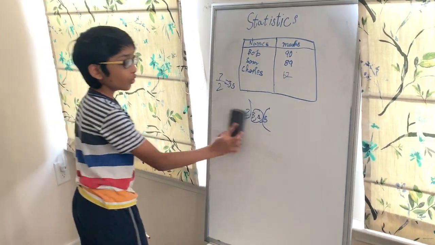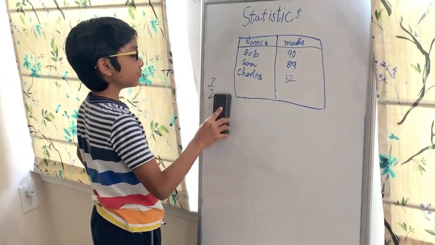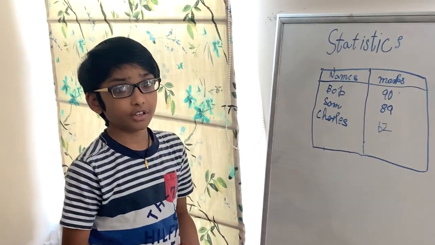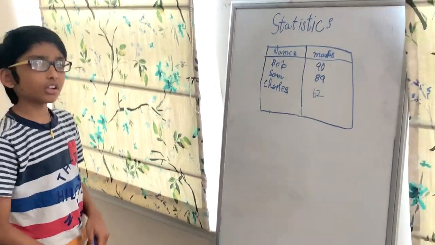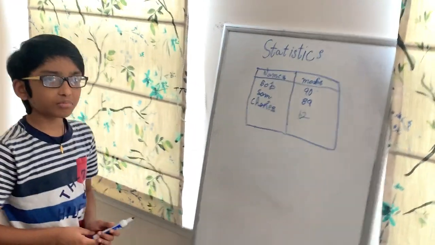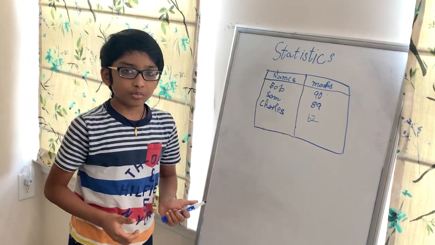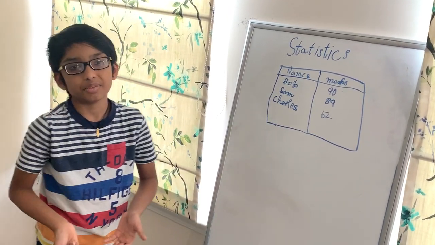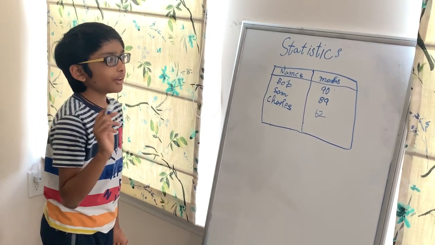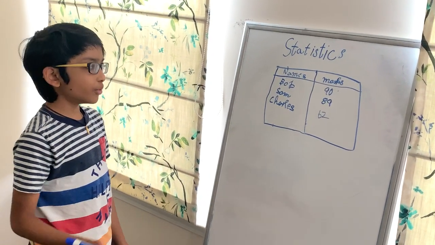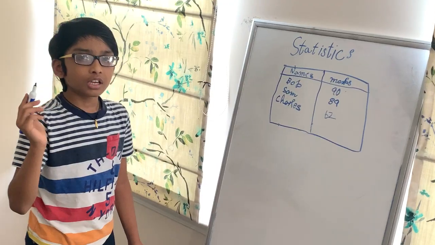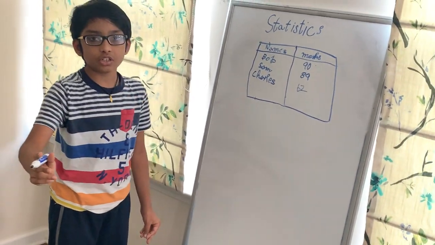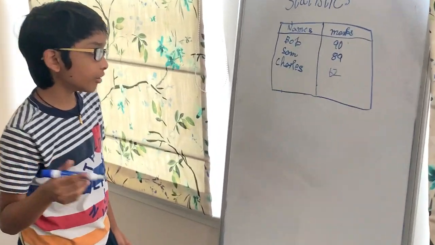Now, what's mode? Mode is the number that is most repeated. If every number is repeated the same number of times, or there's no repetition in any of the numbers, then you call that no mode.